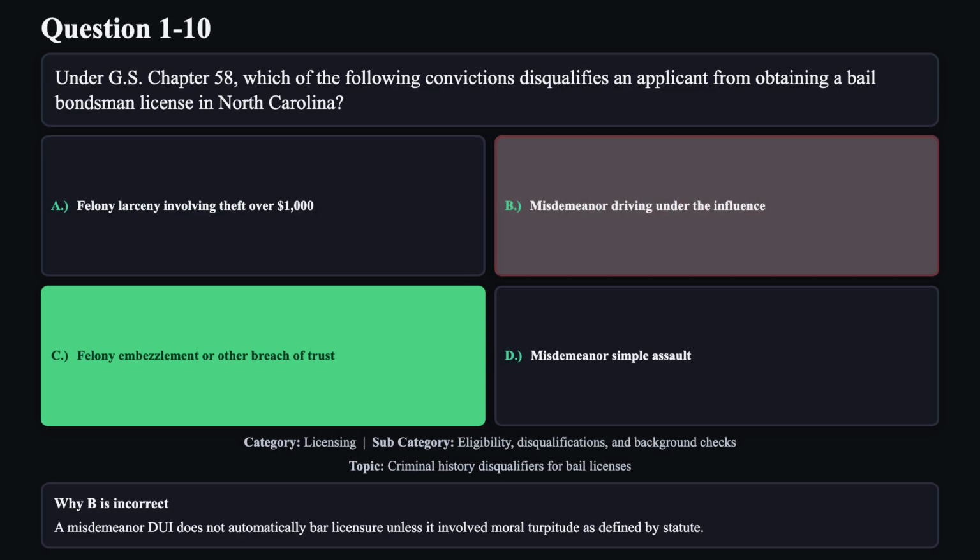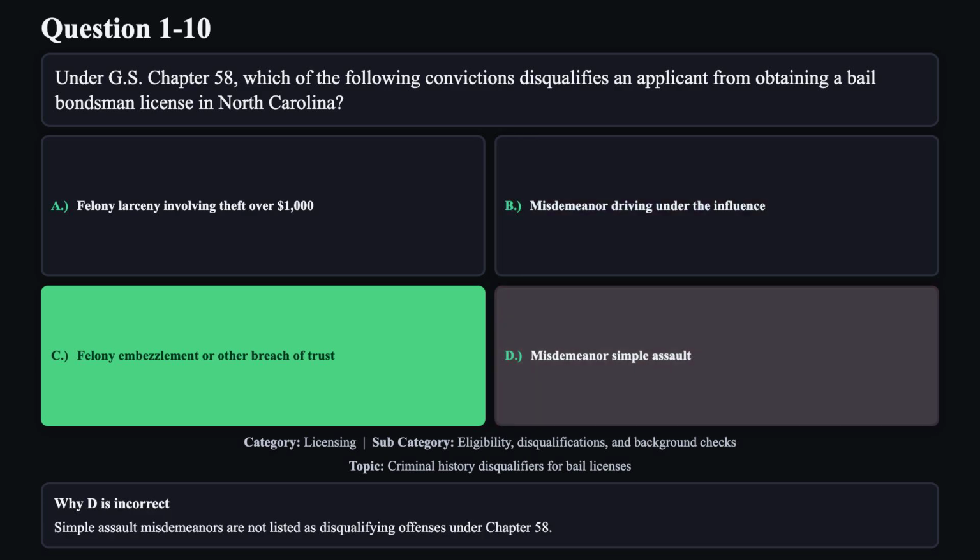Reason B is not correct. A misdemeanor DUI does not automatically bar licensure unless it involved moral turpitude as defined by statute. Reason D is not correct. Simple assault misdemeanors are not listed as disqualifying offenses under Chapter 58.